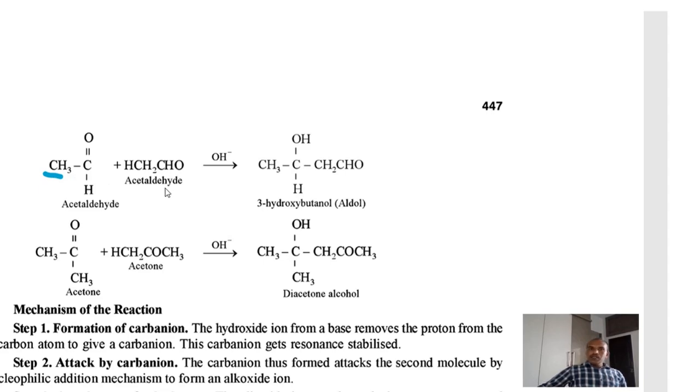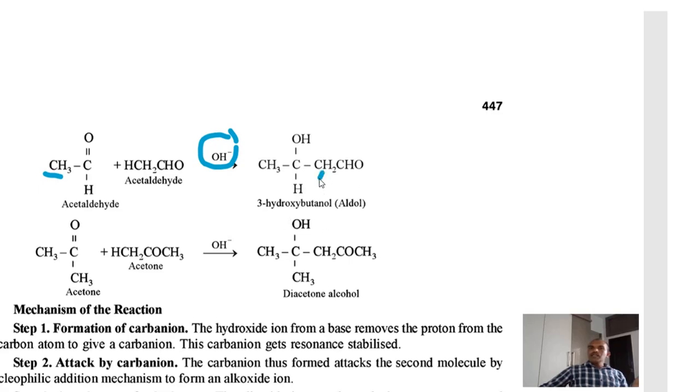Another acetaldehyde molecule also has three alpha hydrogens, but any molecule which is to undergo aldol condensation must have at least one alpha hydrogen in the molecule. What is the mechanism? Here two molecules are self-condensed in the presence of alkali, OH minus, to form beta hydroxy aldehyde or beta hydroxy ketone.